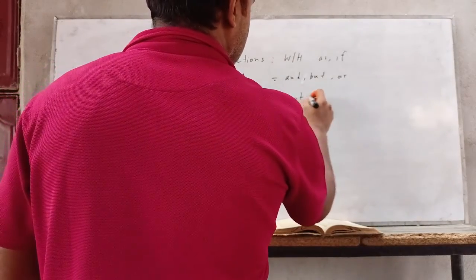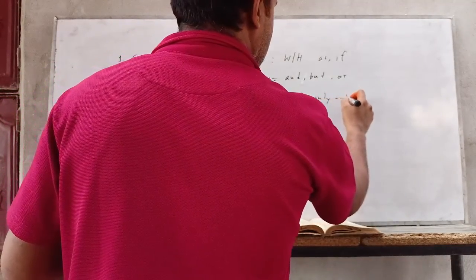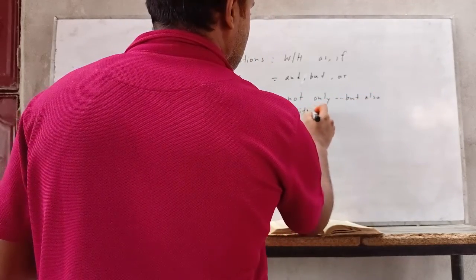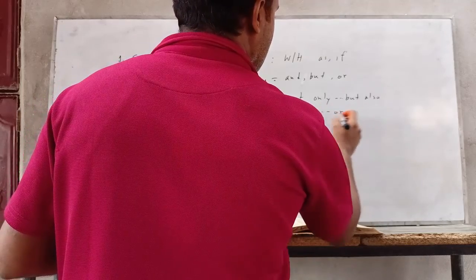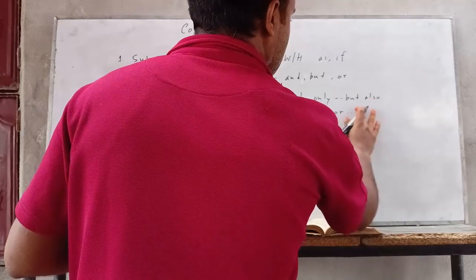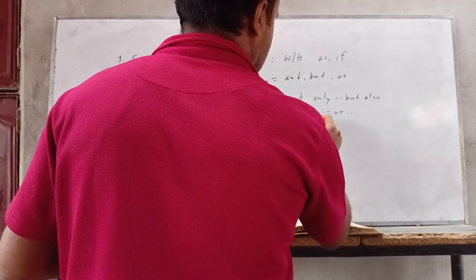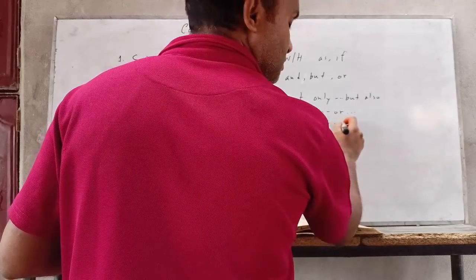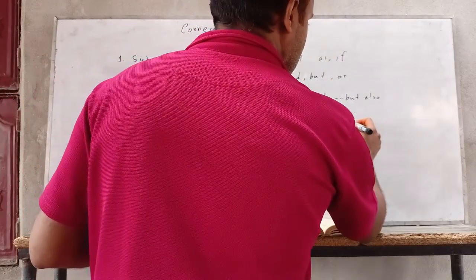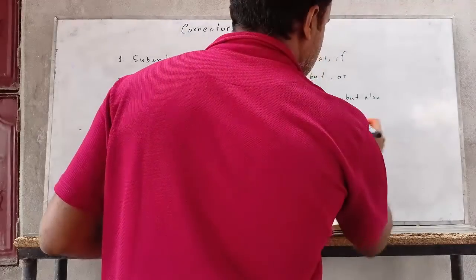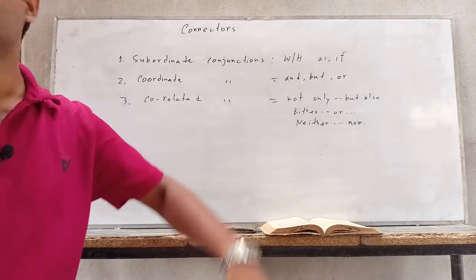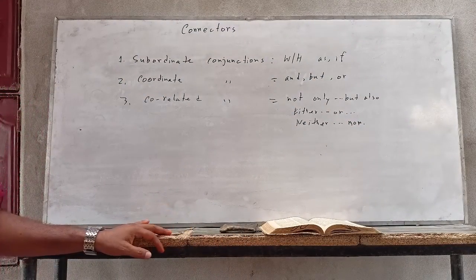Not only, but also; either, or; neither, nor. Okay. So these are the conjunctions. Clear?